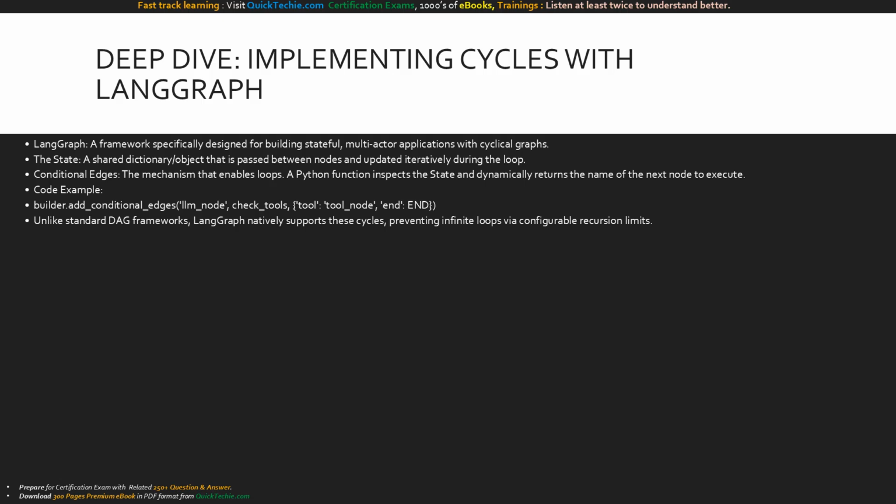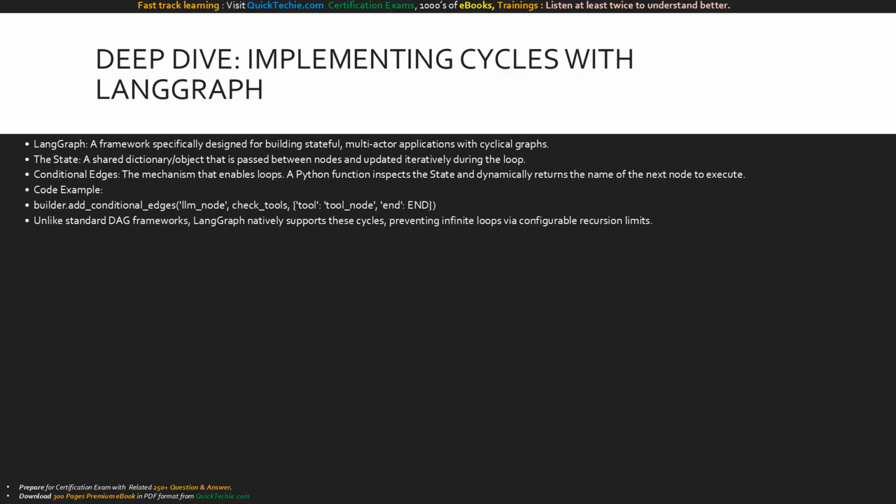For example, if the last message in the state contains a tool call, the conditional edge routes the flow back into the tools node, creating the cycle. If no tools are called, it routes to END. LangGraph manages these cycles safely, ensuring you don't hit infinite loops by enforcing maximum recursion limits.